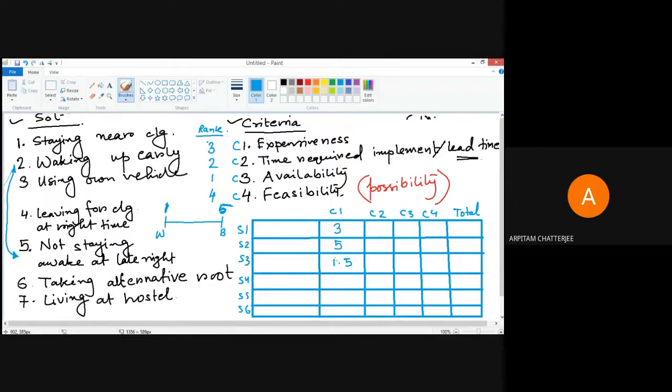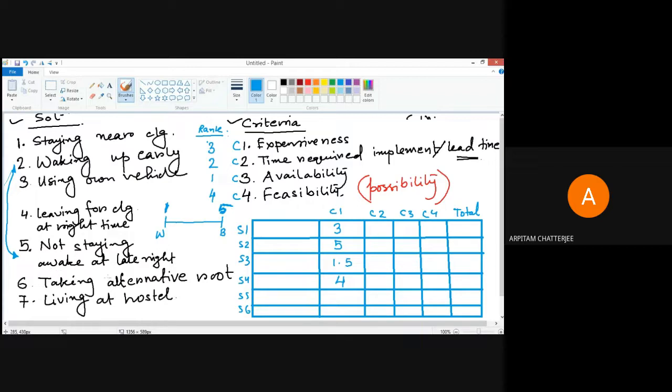Leaving for college at right time, again I don't think any expense is required. Now here also, like Shagorika was telling, I can also think, if I have to leave early I have to take a maid, I have to take a cook who is going to come home first and cook for me, or I have to eat outside at the hotel. So this can be the case. So these cases need to be considered from man to man. But in general, if you are leaving for college at the right time, it may not be a very expensive proposition according to me. So I will give something around 4 maybe.